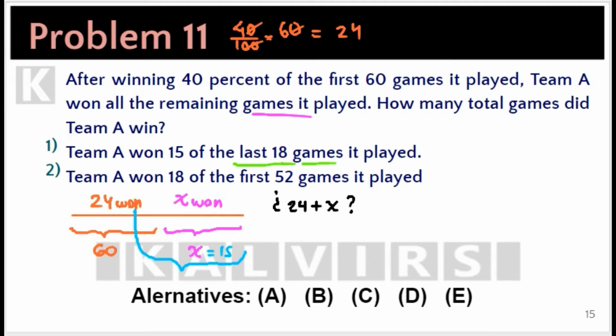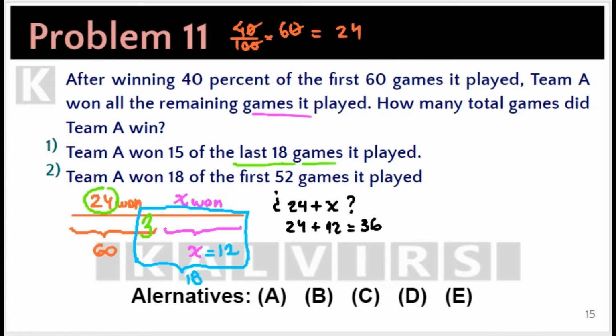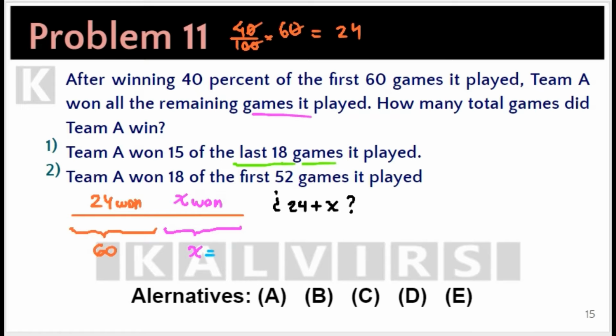But what about X being, for instance, 12? Then the last 18 games would be right here, and 3 of them that were won would be part of the 24. Therefore, the total number of games won would be 24 plus 12, 36. Now, since we have two different answers, statement 1 alone is not sufficient to answer the question.